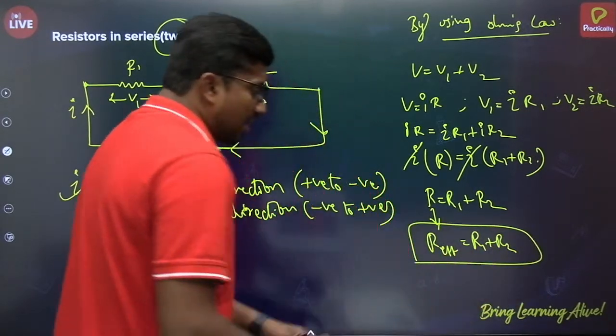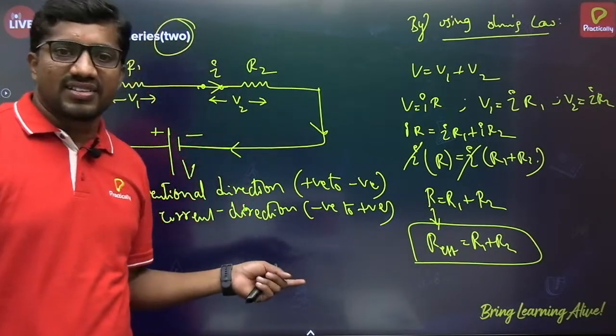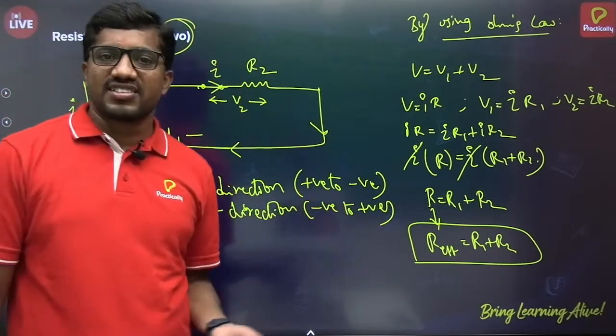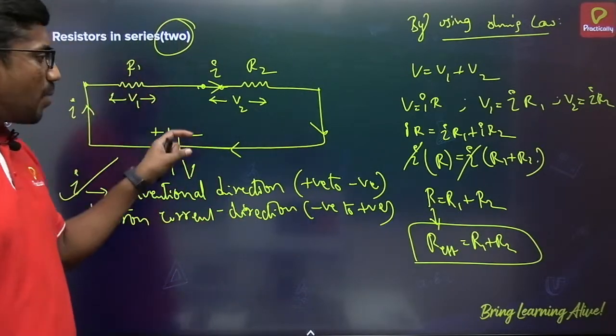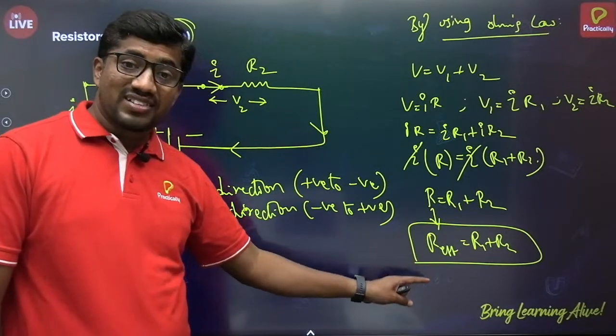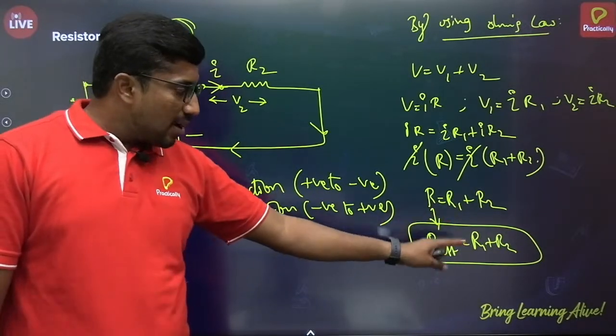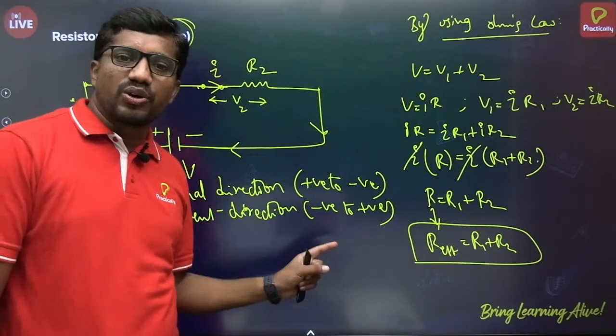So this you can name as effective resistance or net resistance or total resistance, or overall resistance, whatever name you may give, it doesn't matter. So in series combination, the final result, if you see here, is that effective resistance is the sum of the individual resistances that are given in the circuit.